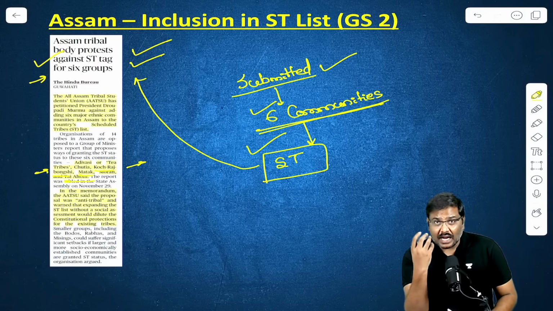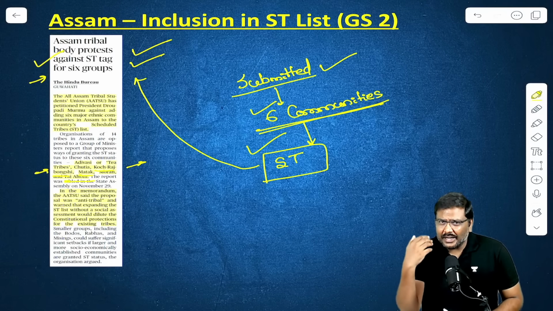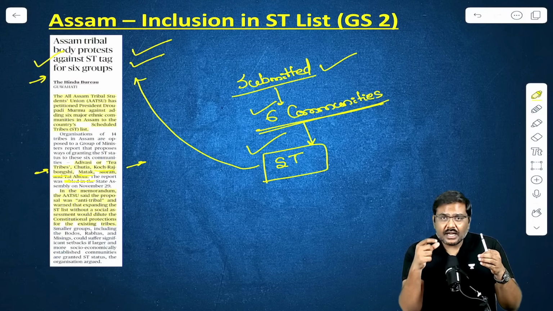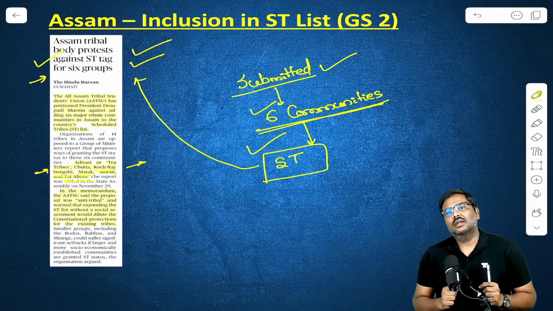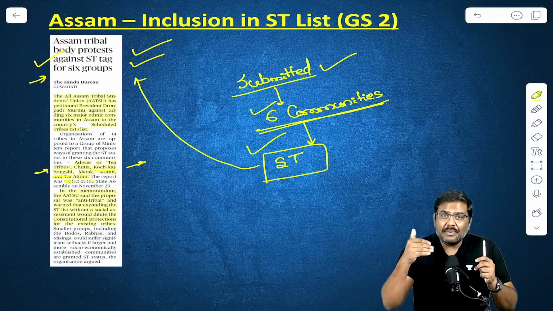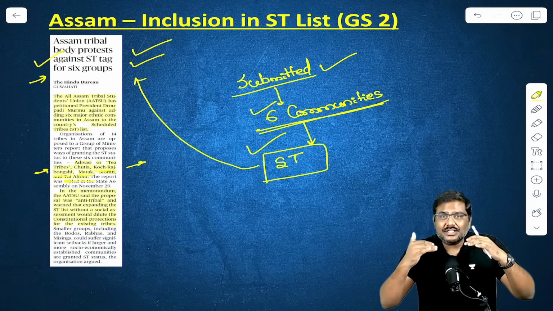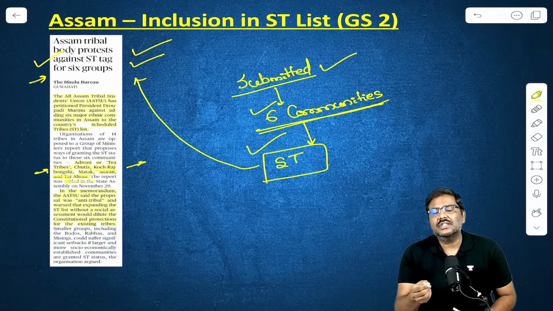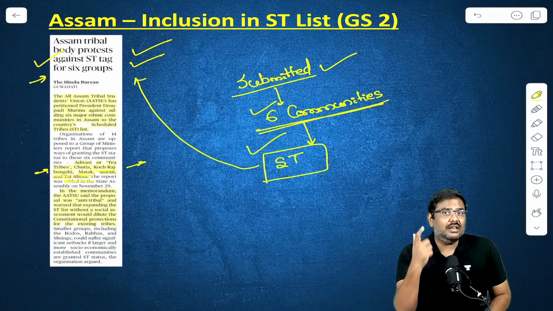And if this is adopted, the center will introduce a bill, the President will give assent to the bill, then these communities which have been identified now, 6 communities, these are economically strong communities. And if these start getting the benefit of being recognized as scheduled tribes, the existing scheduled tribes from the state of Assam, which are very, very small communities, will feel the pressure or will not be able to get the benefits.